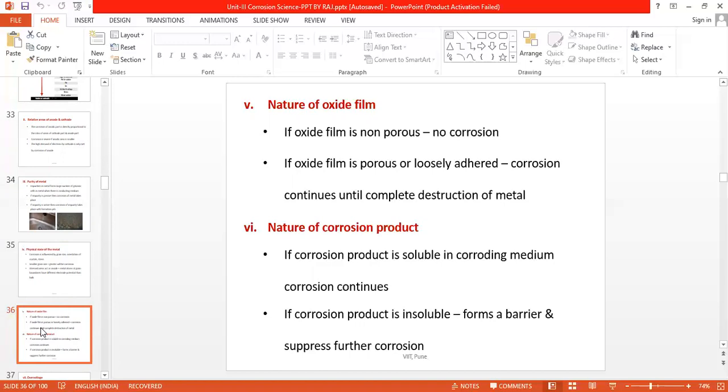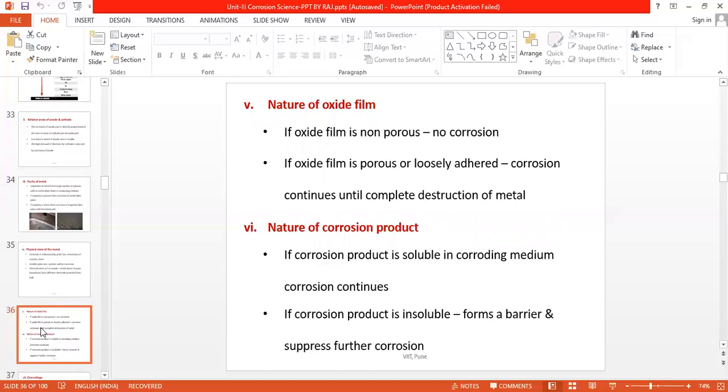And the last type of oxide film, if it is a volatile oxide film, then the corrosion will continue till the whole metal is eaten up. Excessive corrosion takes place because every time the superficial layer is converted to molybdenum oxide, it gets evaporated on exposure to the air, and thus the whole molybdenum gets eaten up by the oxidation.